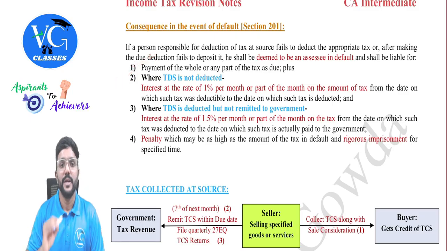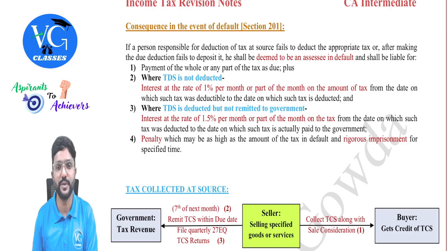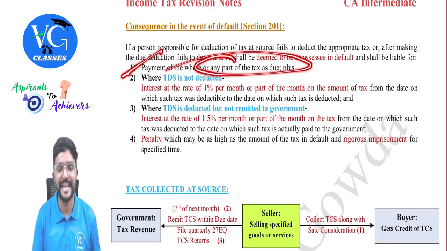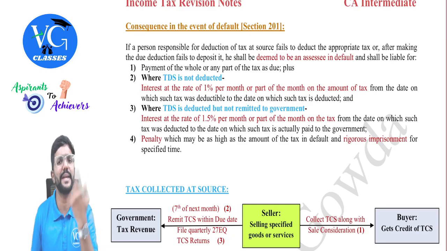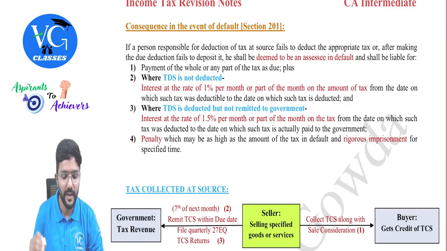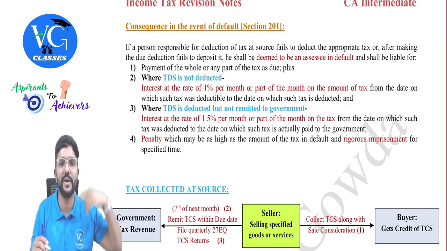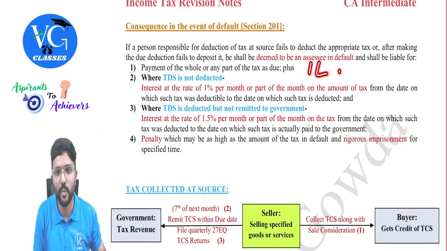Okay, chalo. Let me read it. If a person responsible for deduction of tax at source fails to deduct the appropriate tax, or after making the due deduction fails to deposit it, he shall be deemed to be an assessee in default and shall be liable for payment of whole or any part of the tax as due. Okay, only the tax amount. That is, in my example, it was 1 lakh, not the entire 10 lakh, only that 1 lakh TDS component. And where TDS is not deducted, he should also pay the TDS amount along with interest. So as per my example, what was the TDS amount, guys? 1 lakh. And interest is on 1 lakh.